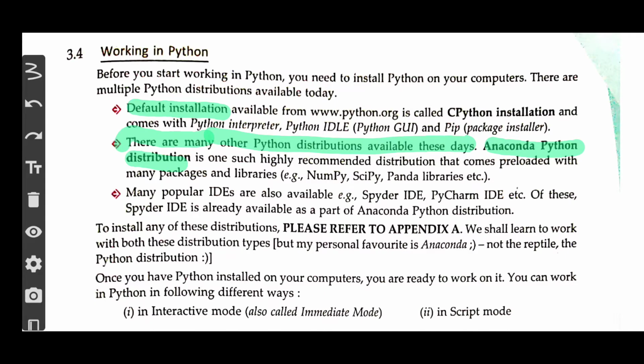All these names are generally based on reptiles or some insects or some animals. The general names are derived from those only. Python also is a kind of reptile. Anaconda again is a kind of reptile. So there are many names which are generally used in relation to Python, and the first one is the Anaconda Python